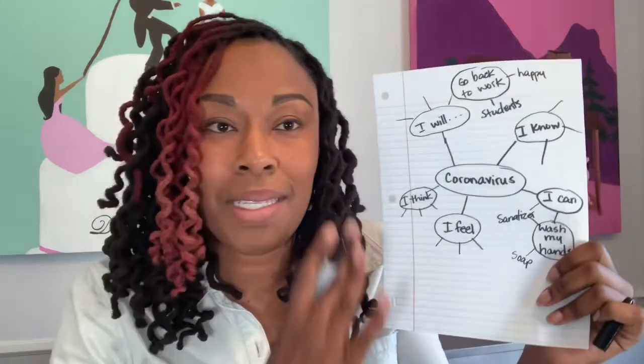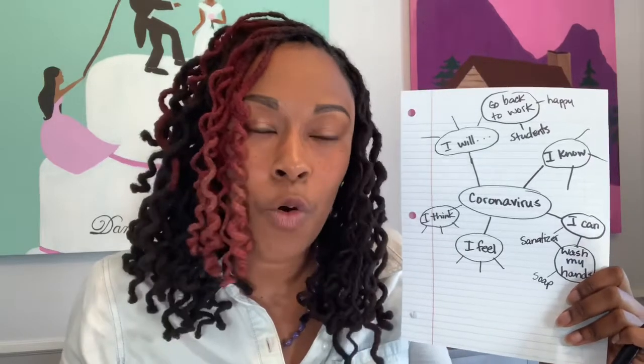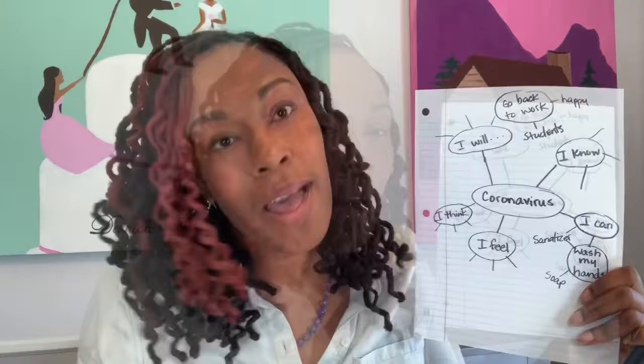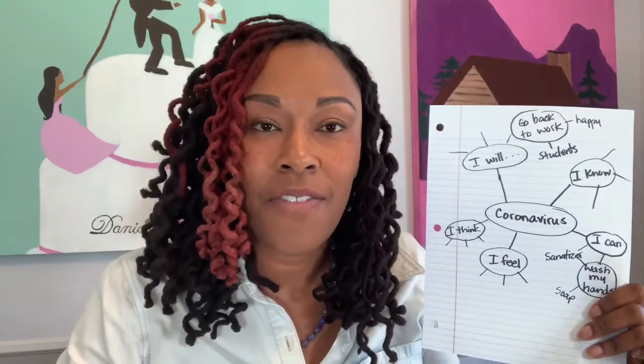Today, we're going to be taking these ideas and putting them into a graphic organizer that will help guide us toward writing a paragraph. Today, we're going to be focusing on the following goal.